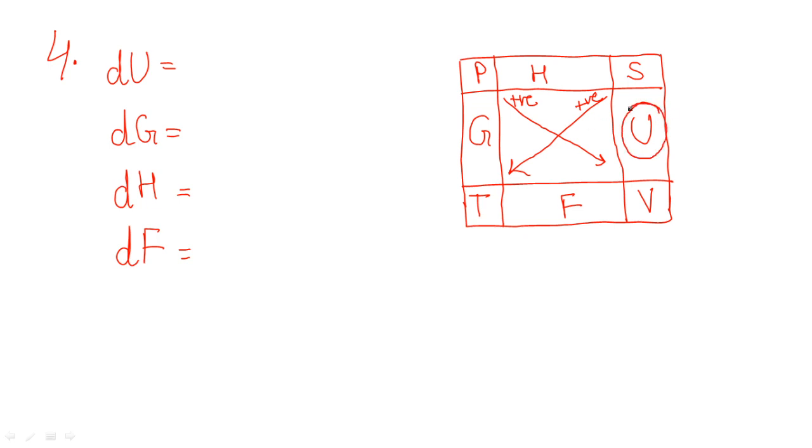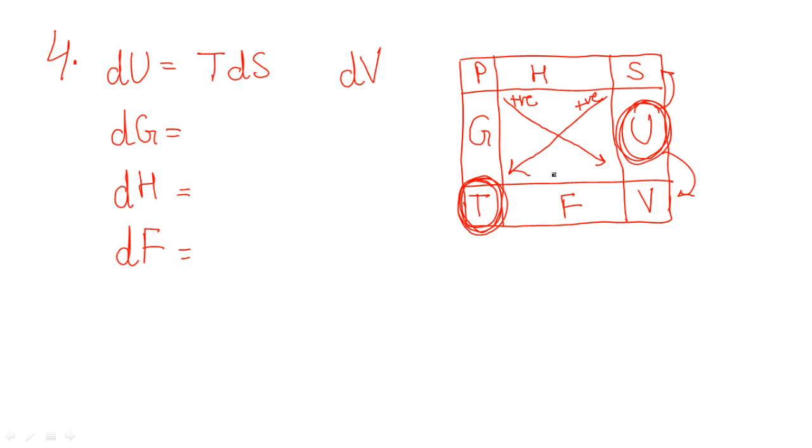dU is present here. Clear? What are the neighbors of U? That's going to be S and V. So like you were writing U as dU, you have to write its neighbors also in the same form, because we all know that company does affect, and that's why you have to change the form of the neighbors too. Now from those neighbors you have to go diagonally in the opposite direction. From S, if you go diagonally in the opposite direction, you reach T. So it's going to be dS, and for dV you are reaching P.